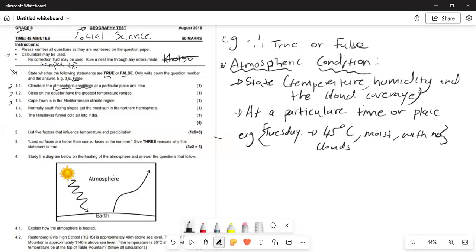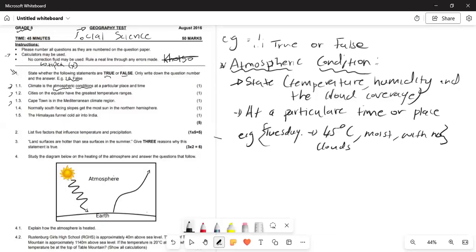The question says climate is the atmospheric conditions at a particular place and time. And we just explained what an atmospheric condition is. So basically, based on the description that I've just given you of atmospheric condition, it shows that climate is not the atmospheric condition. Because what is an atmospheric condition? It's a state, not climate. Ne?